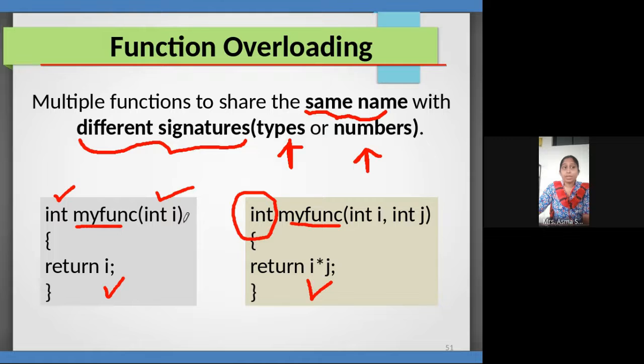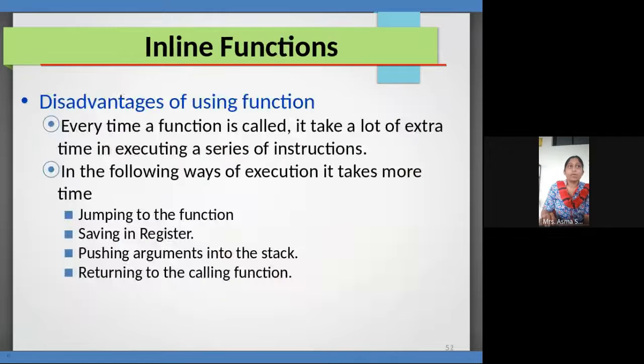So always remember, multiple functions can share the same name. The same name is there, but the type and the number of parameters are different. But the return type can be the same. So this way we have function overloading.